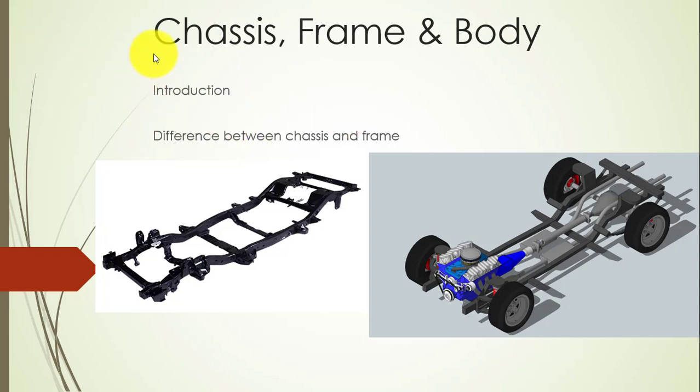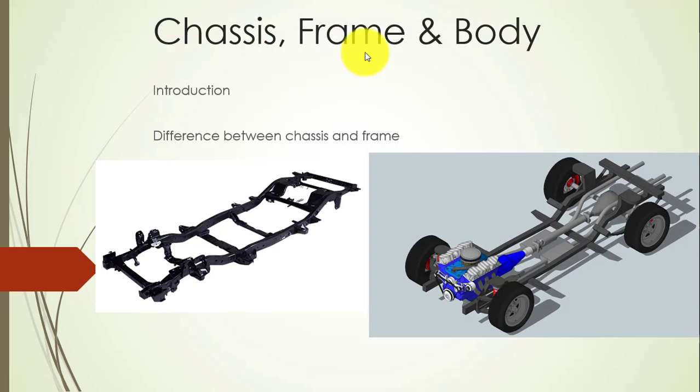First, what is chassis, what is frame, and what is vehicle body? Vehicle body, from its name, we can say is the outer structure of the vehicle, which gives protection to the drivers and passengers from dust and other air particles entering the vehicle, and it also provides comfort to the passengers and drivers.